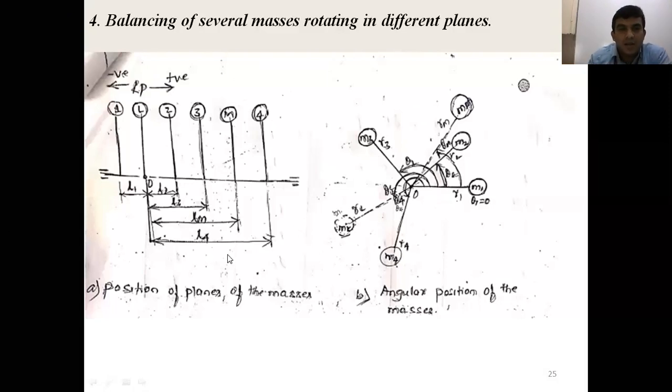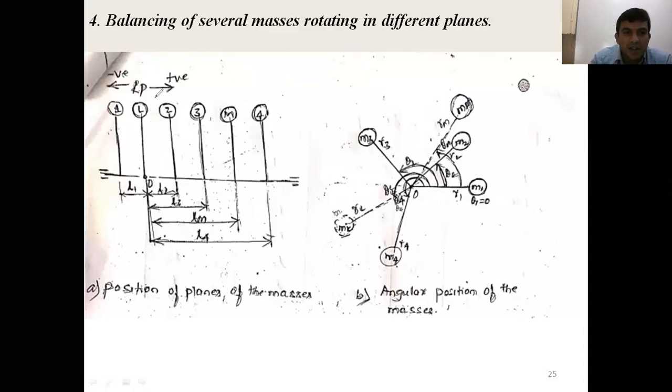Now consider masses M1, M2, M3 and M4. These are four different masses rotating in four different planes 1, 2, 3 and 4. If you want to balance them, we use either a single plane or two planes.